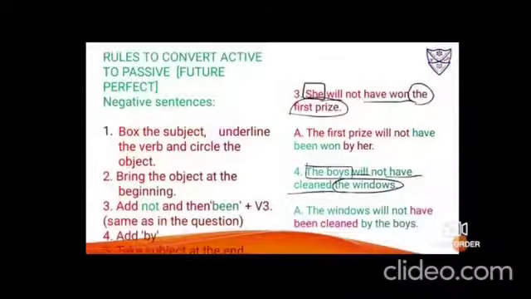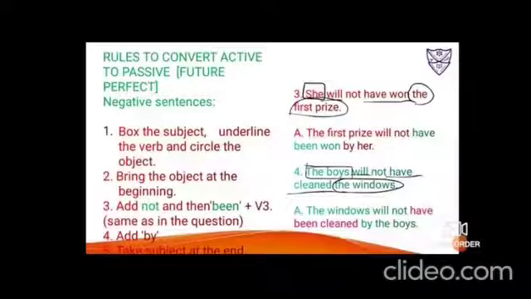Number 3, she will not have won the first prize. She is the subject, box it. Will have won is the verb, underline it. The first prize is the object, circle it. Now bring the object, the first prize, ahead, because it is third person, so I'll be using will. Immediately after will use not, then use have been, and use the verb in its third form, which is won, then we have to add by, and she will be dragged to the back, so it changes to her. So it sounds, the first prize will not have been won by her.